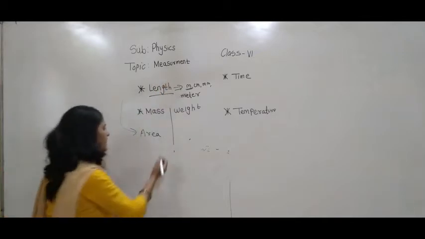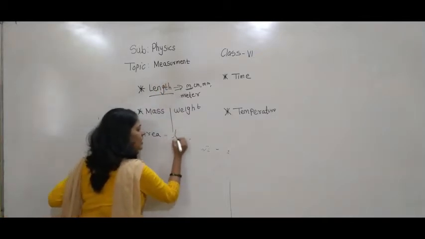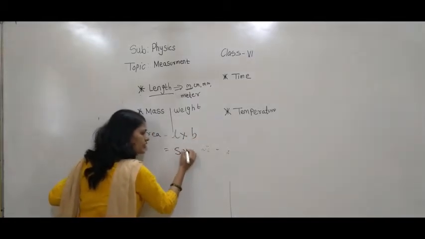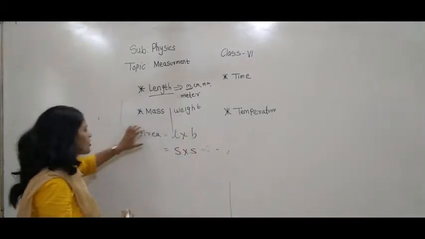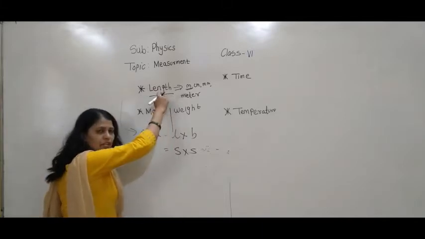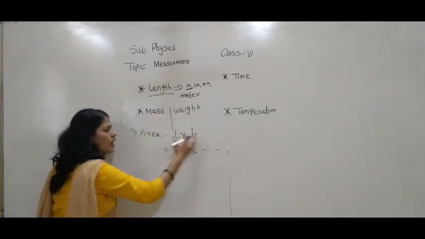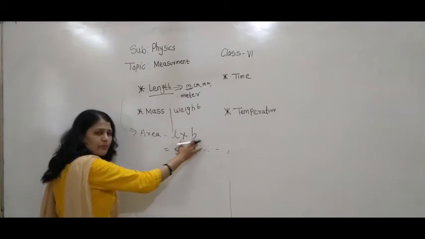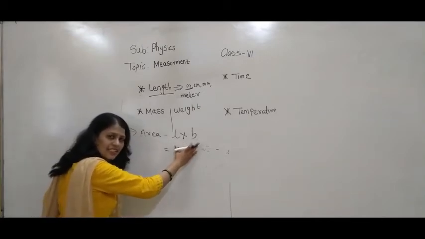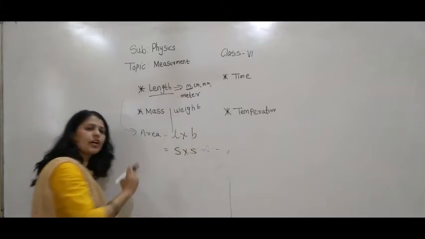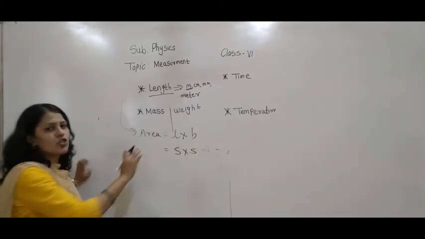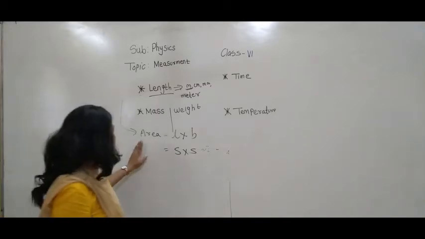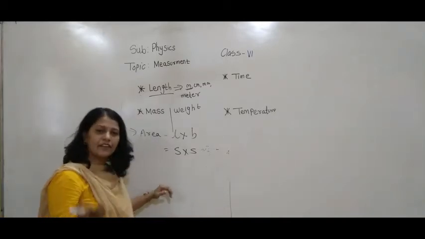Why am I saying this? Because we measure area as length into breadth, or side into side. These two are the basic units. While area we get only if we take the product of length and breadth. So this unit is called a derived quantity.